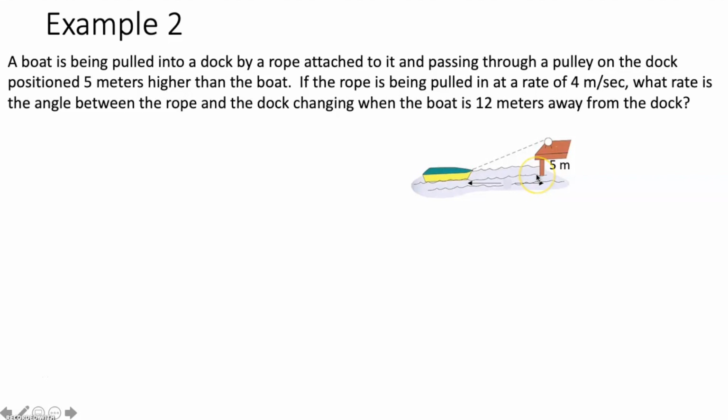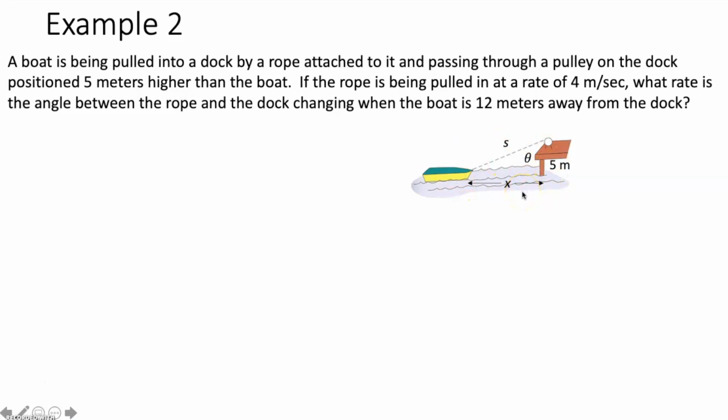Anything else that's changing has to have a variable. So there are a couple of things in here that are changing. The length of the rope is obviously changing, right? As this boat is being pulled in, the length of this rope is changing. So we're going to call that length S. This length right here, the distance between the boat and the dock, is changing because the boat is being pulled in. So we're going to give that a variable. We'll call it X. Doesn't matter, you could pick any other variable. We also know from our problem that what we're trying to find is the rate at which the angle between the rope and the dock is changing. So this angle right here is changing, and we're trying to find the rate at which that's changing. So we're going to say that this angle right here is theta, because that's the variable we usually use for angles. Sweet. So we have drawn our figure, and we've labeled it.